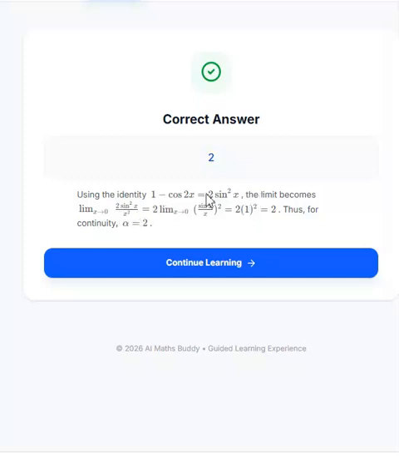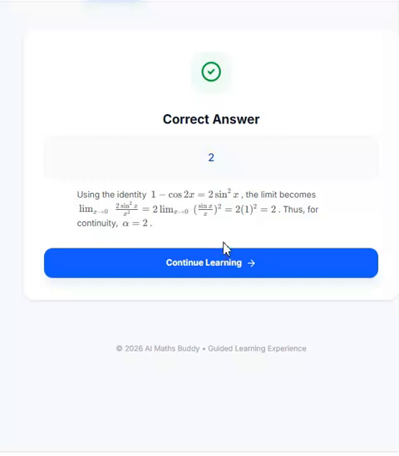Then he has substituted 1 minus cos 2x with 2 sin square x. And accordingly, he has calculated that limit as x approaches 0 minus is sin x by x. Sin x by x as x approaches 0 minus is 1. If you don't know even this, that sin x by x is 1 as x approaches 0 minus, then you again need to go back to basics. You again need to check all the formulas of limit.